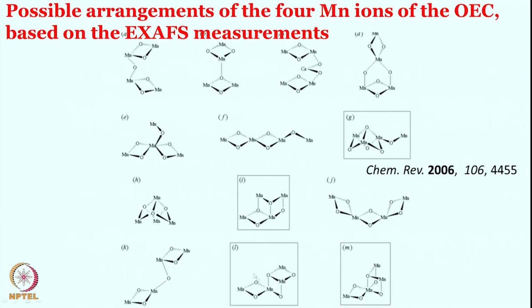So, still from the XAS also many structures are proposed. It is not really one definitive structure that can be proposed, but for the course purpose, keeping it simple, we will slowly evolve into one structure and follow that rather than many structures. Let us keep one in mind, knowing very well that that structure may or may not be the correct one, because there are many structures.